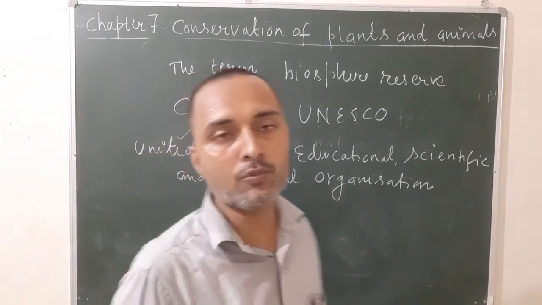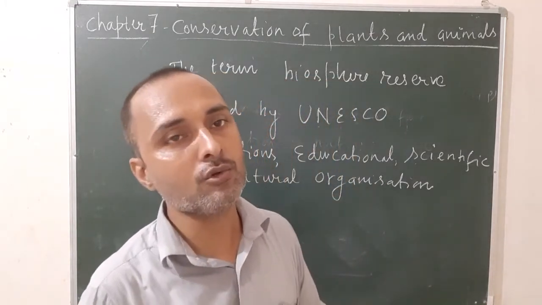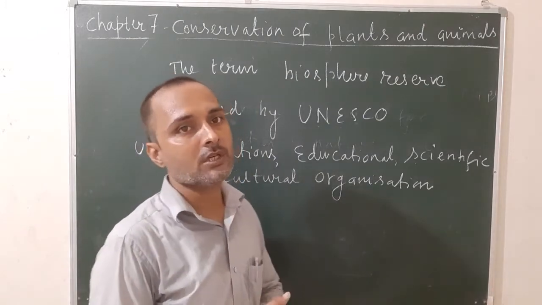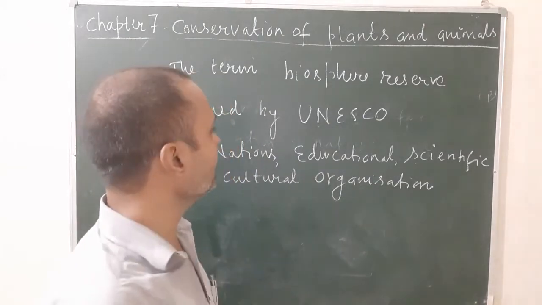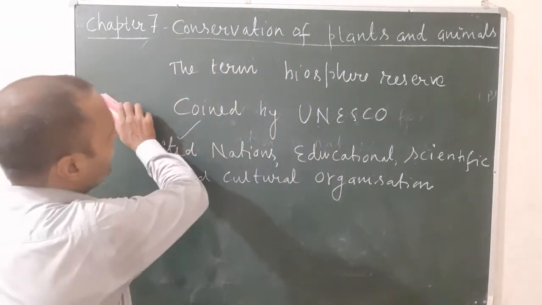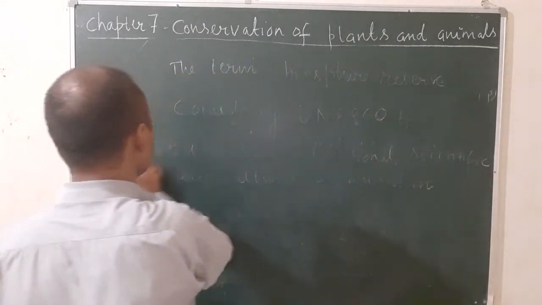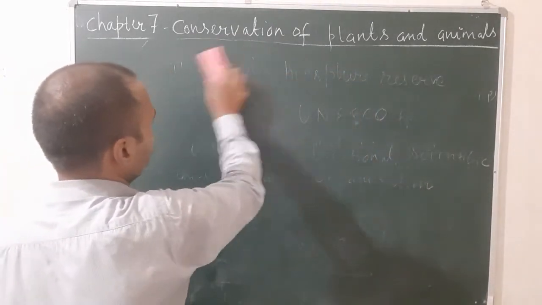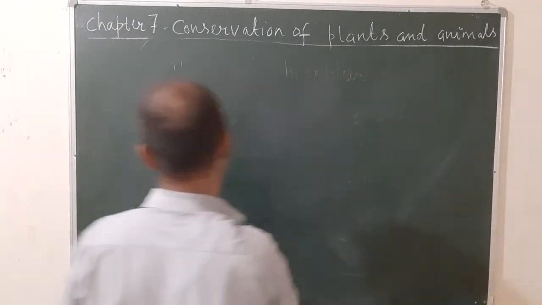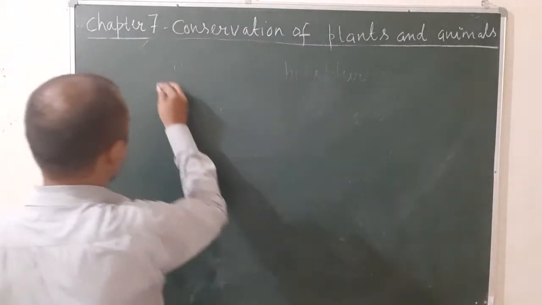Okay, so who published the red data book? Answer will be IUCN. And which organization coined the term biosphere reserve? Answer will be UNESCO. Let's see the next topic, that is, what is migration?